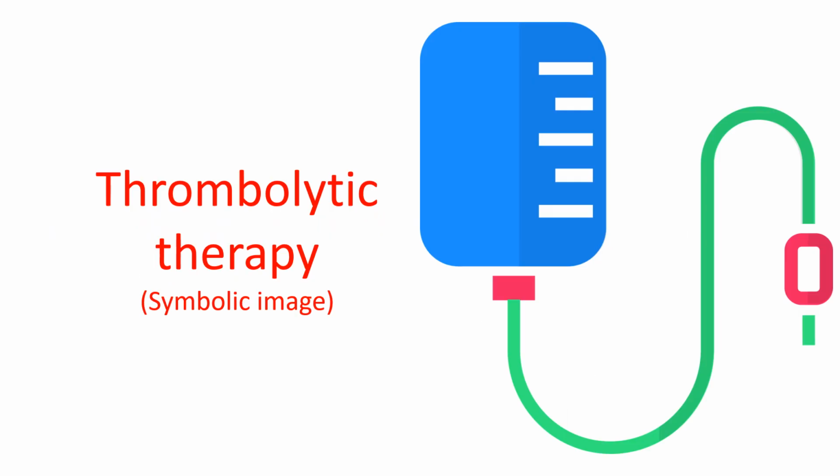Those with more severe forms of pulmonary embolism with hypotension and right ventricular dysfunction may need thrombolytic therapy. These have even more risk of causing bleeding elsewhere and are usually given only in the intensive care setting with close medical supervision. They cannot be given for those who have bleeding or coagulation disorders.